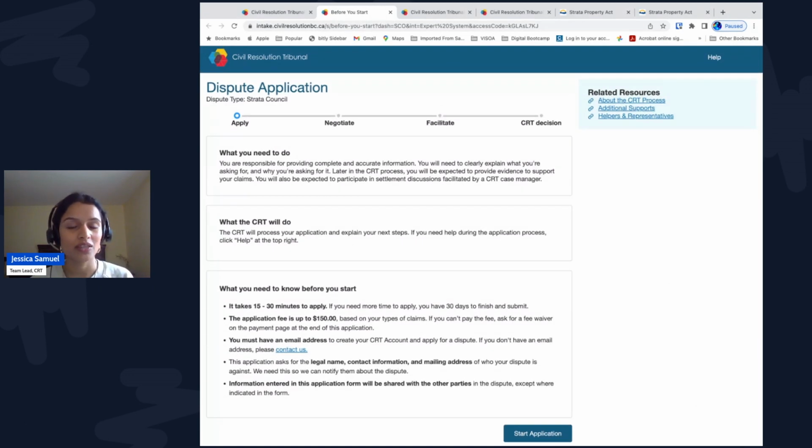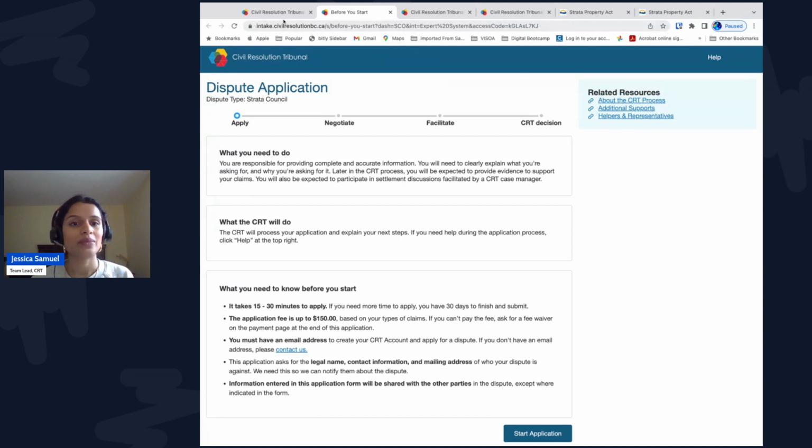Here it explains that there is an application fee, that the information in the application form will be shared with others in the dispute, and that later in the CRT process, you will be expected to provide evidence to support the claim. Please note that the name of the council member who is the contact person for the Strata Council and the address, phone number, and email address will appear on the CRT legal document called a dispute notice. Any owner in the Strata can ask for a copy of it.